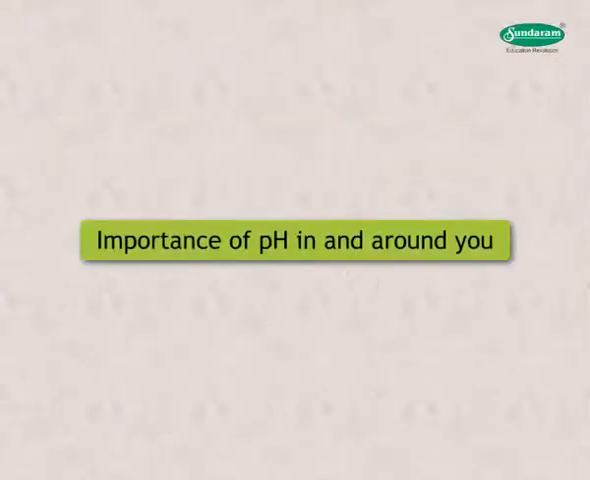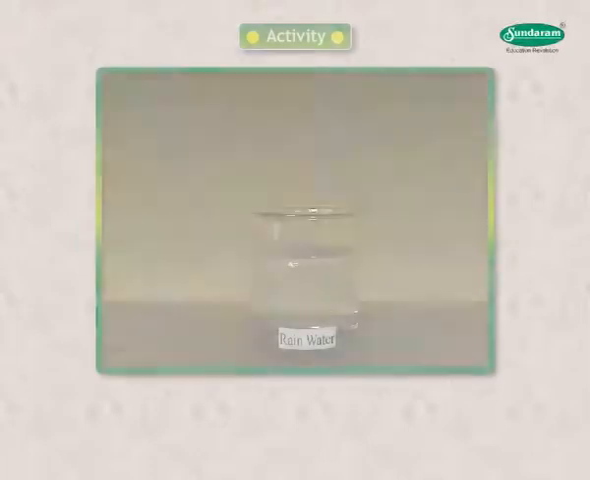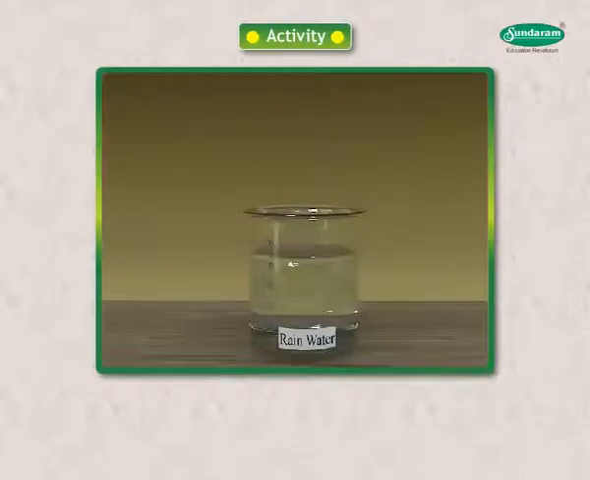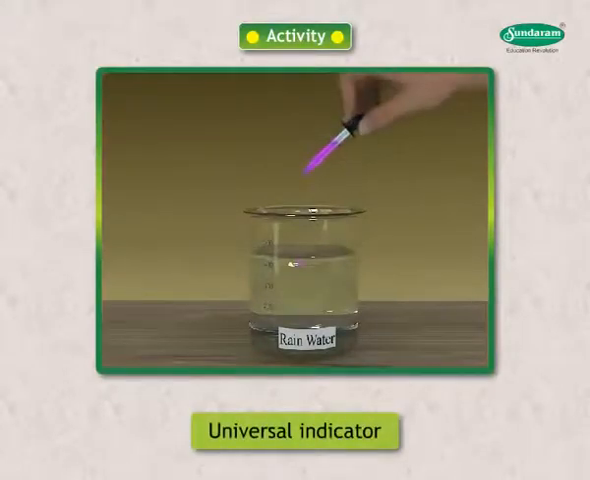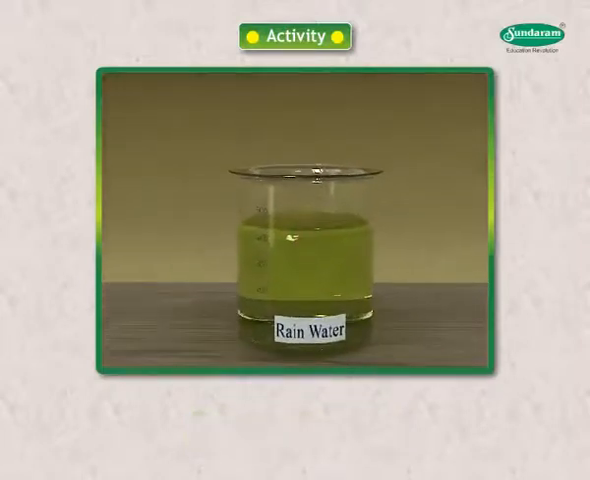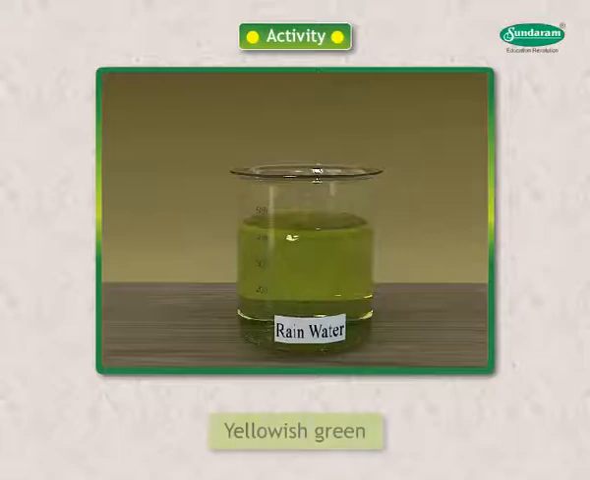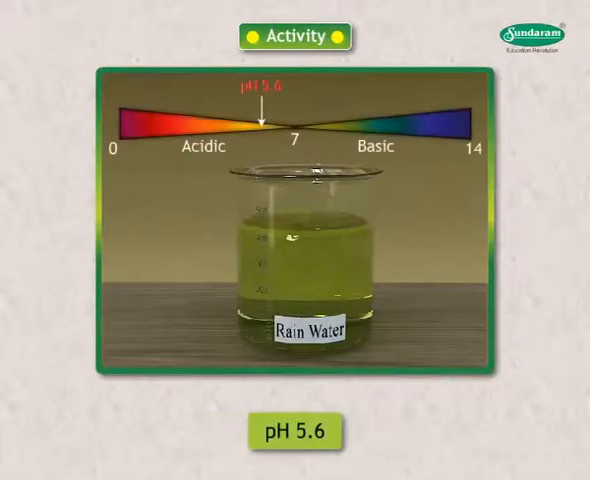Importance of pH in and around you. Let us try out this activity. Collect a sample of rainwater. Add a few drops of universal indicator to it. Note the color change and also pH. What is the nature of rainwater? The color of water is yellowish green, which indicates that pH is 5.6. The nature of rainwater is acidic.